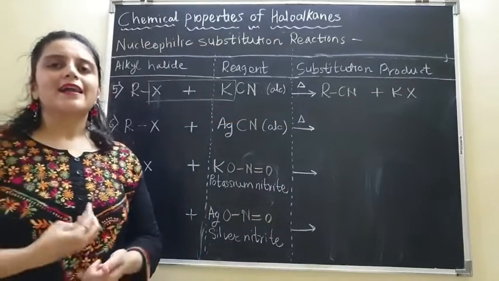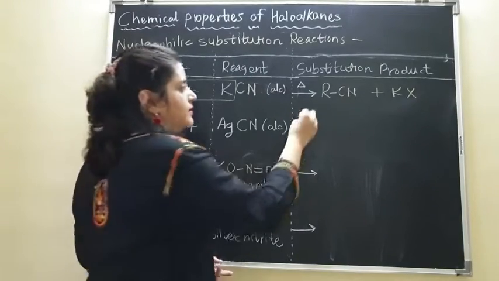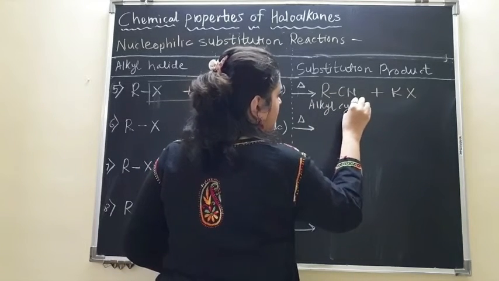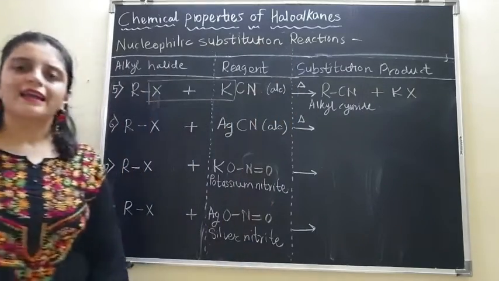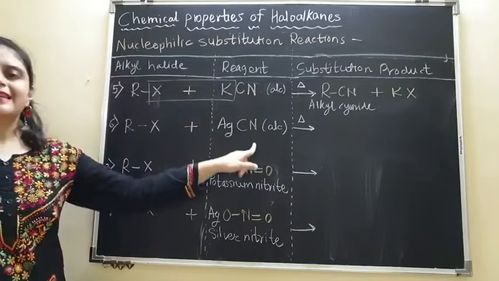Now this product RCN is called alkyl cyanide.